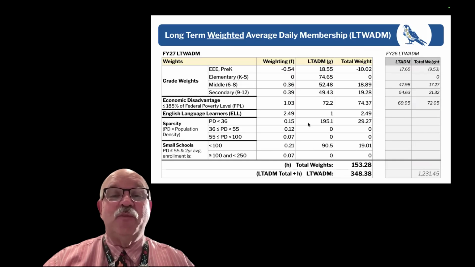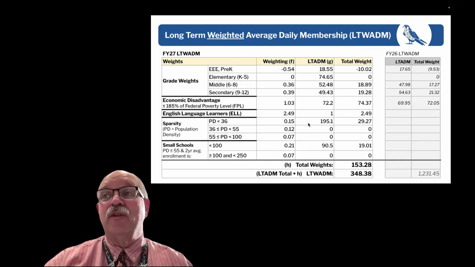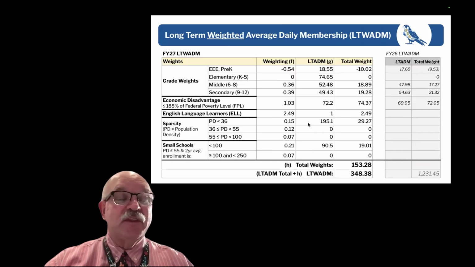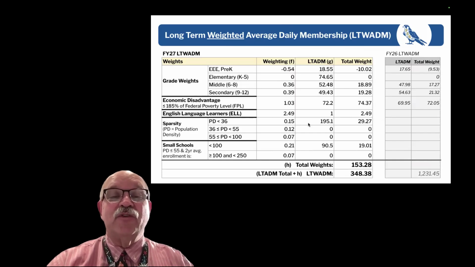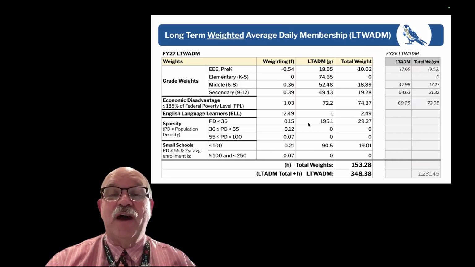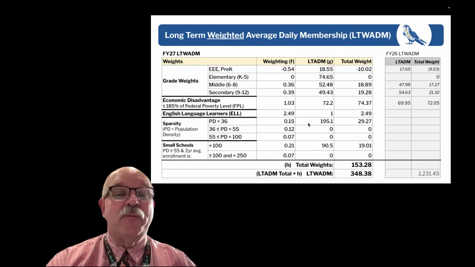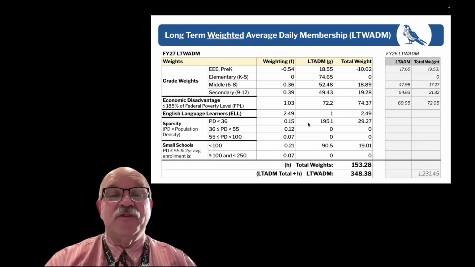So Fletcher has 18.55 students in pre-K. Because pre-K students are only served 10 hours a week, they take less cost to educate. And so for every one of those, we reduce by 0.54. So those 18.55 students gives us a 10.02 reduction in our pupil count. Elementary is the sort of the base weight.